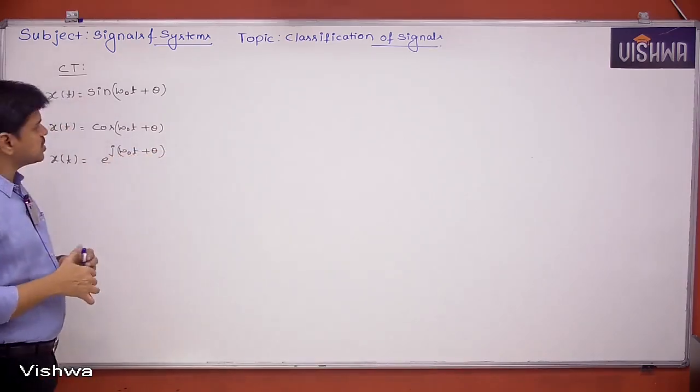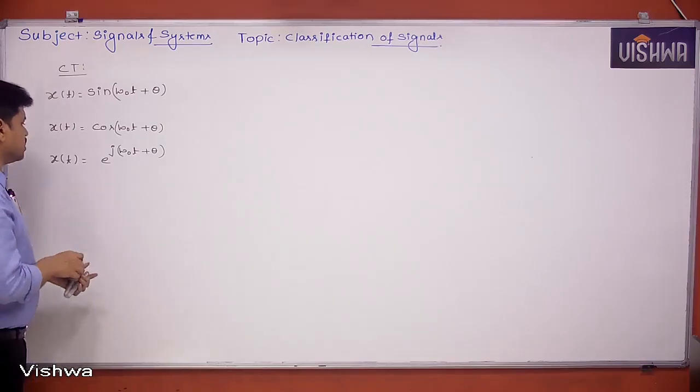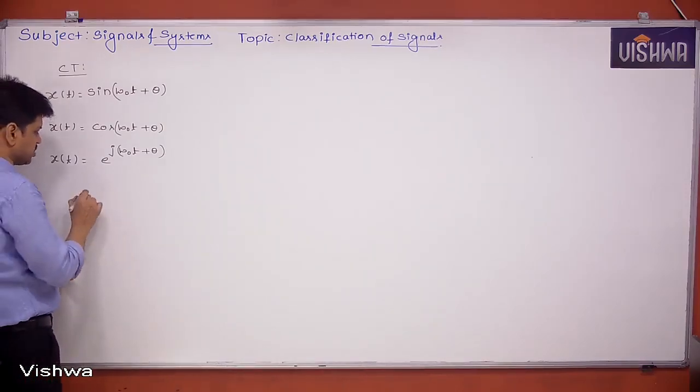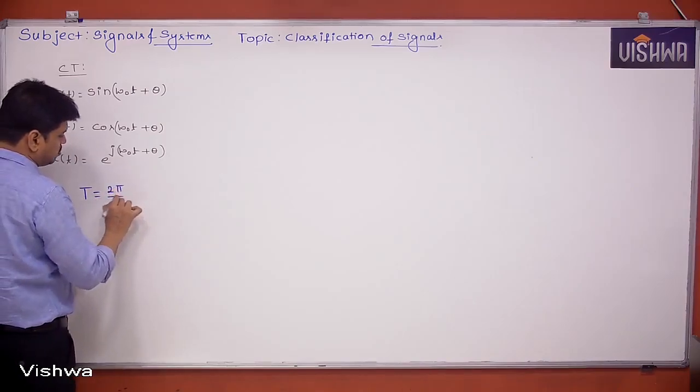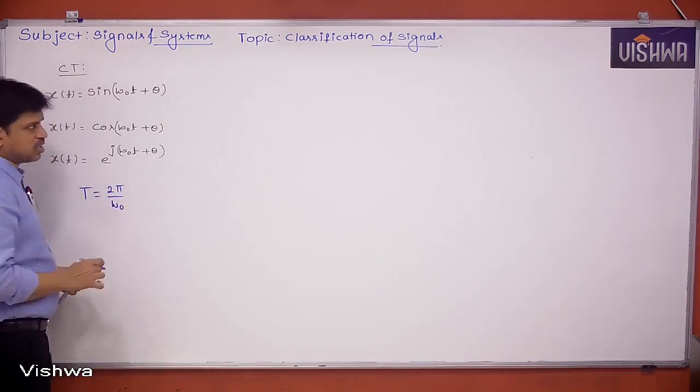If these kinds of signals are given, then directly you can say the fundamental period is, for all of them, 2 pi by omega naught.